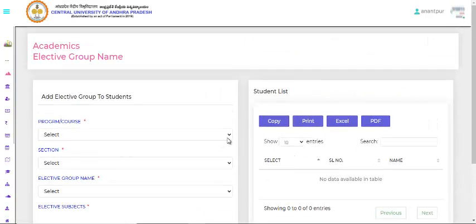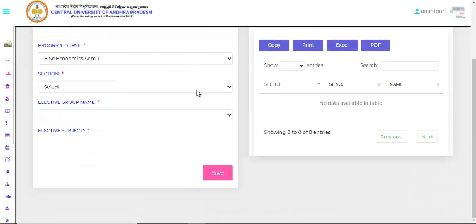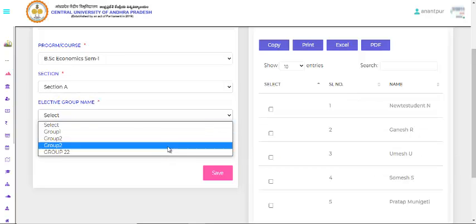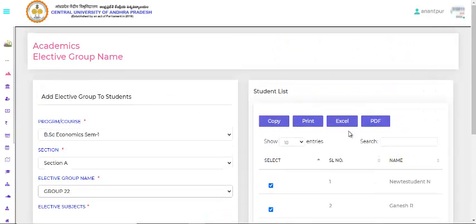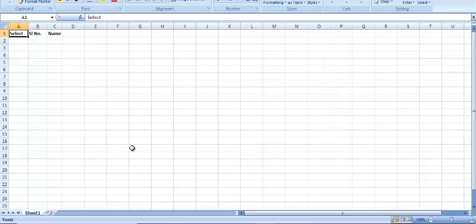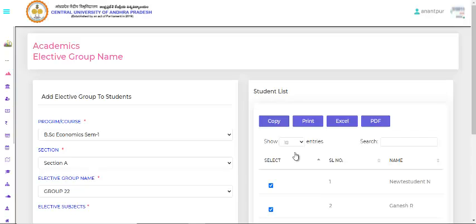Here we can see it. I'll show you. Here we will be getting the subjects, group 22, you can see here. As well, you can take an Excel copy here, where it is going to be mentioned. This is complete information about the academics module. Thank you.